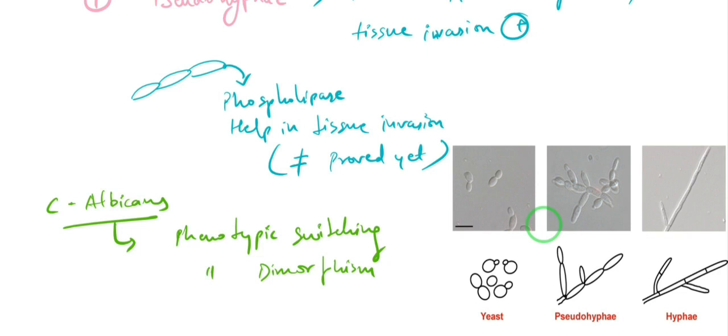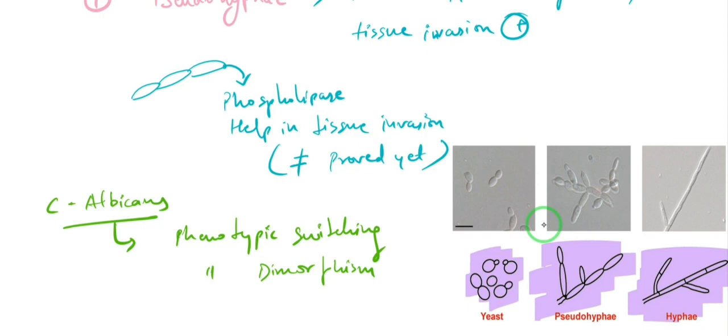In thermally dimorphic fungi, we saw that the fungi has two different morphological forms at two different temperatures. But this Candida albicans can exist in more than two forms, right, at a single temperature only. So let's see how it is existing. We have the yeast form, we have the pseudohyphae, and we also have the true hyphae, right?